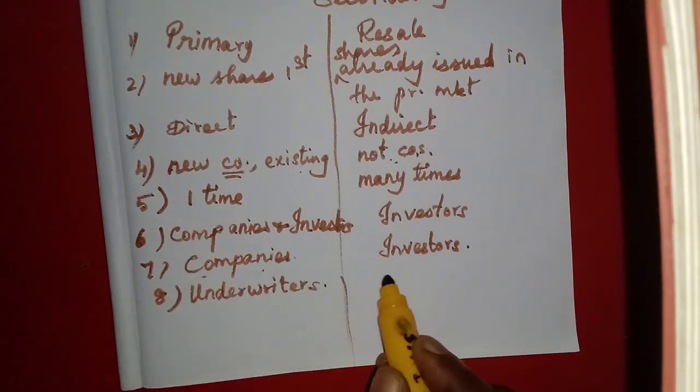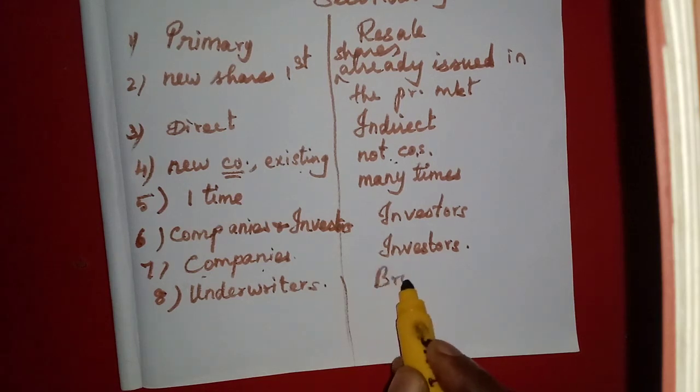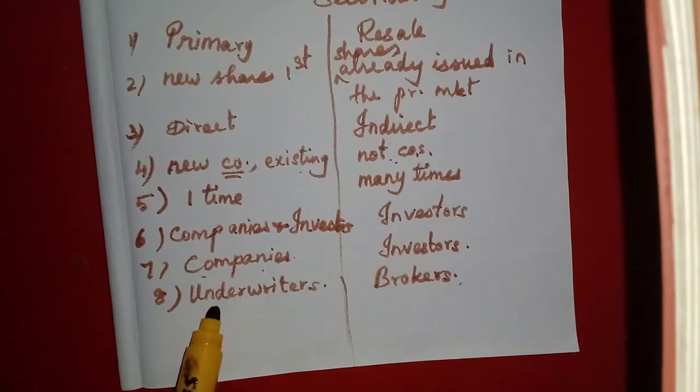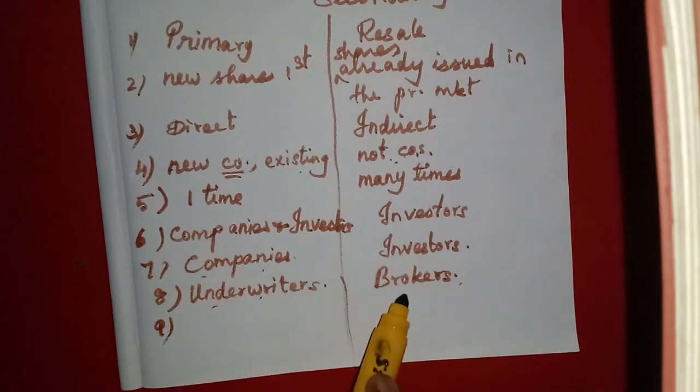Here, the brokers in the stock exchanges, in the secondary market, are the intermediaries between the buyers and the sellers. Whether it is the purchase or sale of securities, the brokers are involved.